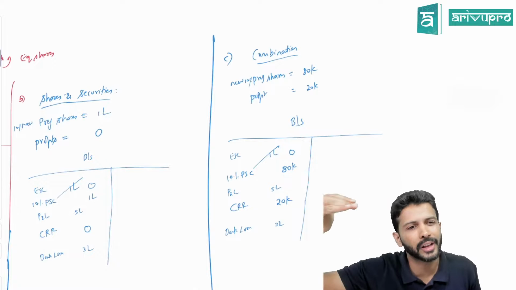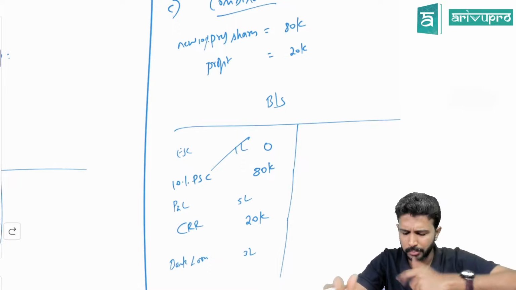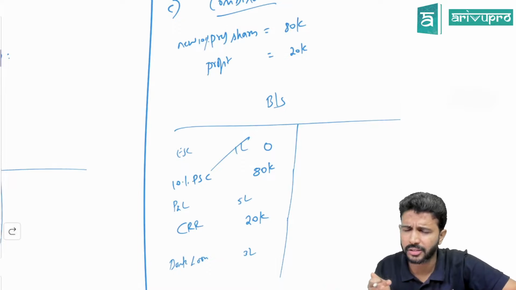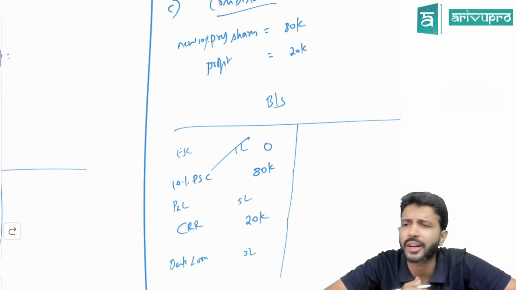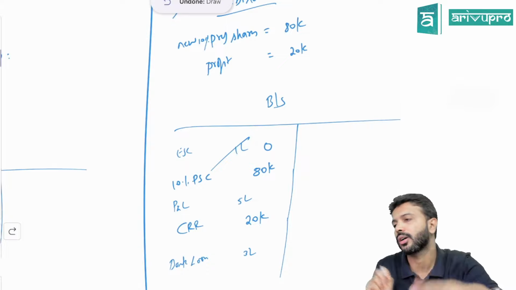So you're creating CRR, no? In this problem, how much CRR are you creating? 20,000. CRR you can only create from what? Free reserve. What is a free reserve in my example? P&L. Are you creating CRR from the entire 5 lakh or only 20,000? Only 20,000. That means P&L balance will reduce and CRR balance will increase. P&L is having profit, so it will have a credit balance. How do you reduce something that has a credit balance? So the journal entry to create CRR is free reserve account debit to CRR. That free reserve could be general reserve or P&L. So the entry is general reserve / P&L account debit to CRR account. That's all.